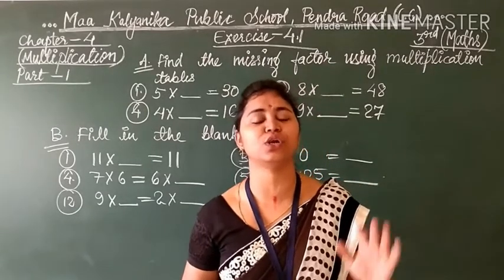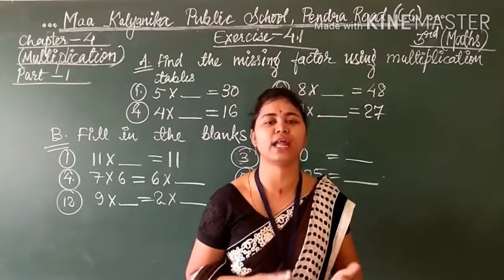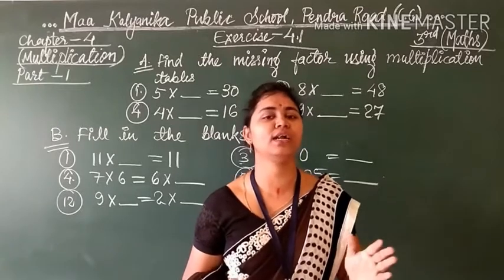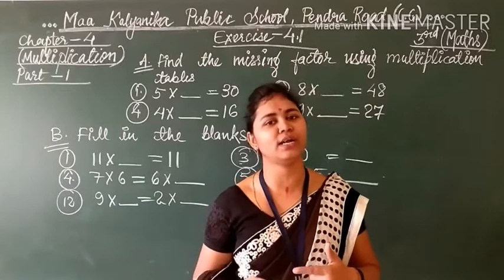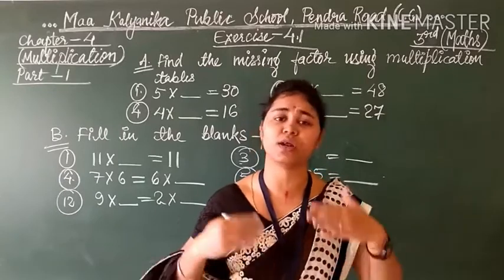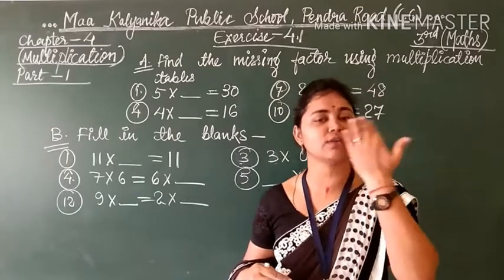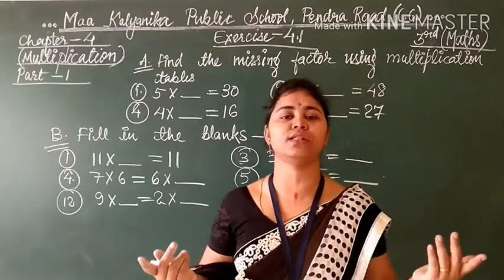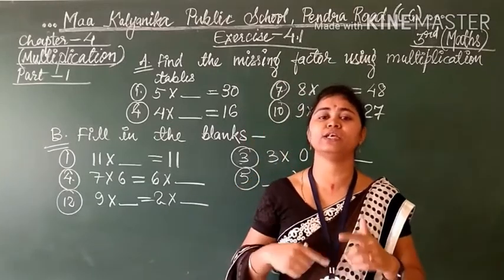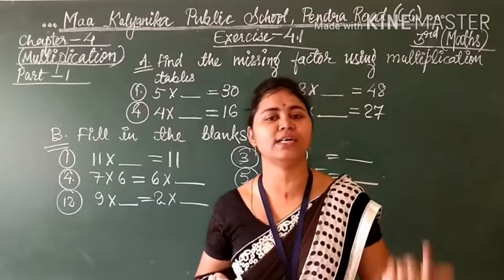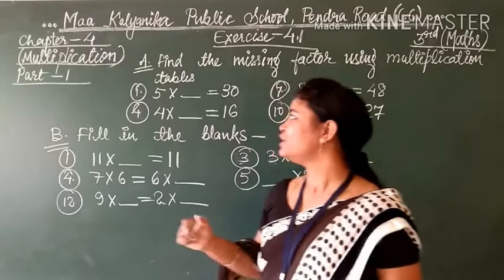In the starting you should learn 2 to 10, revise it regularly, then try to learn more, like 11 to 20. Sometimes what happens students, you have learned already today, but after a few days if someone asks you to tell the table of 15, you will forget. So for remembering it permanently you should revise it regularly, either in the morning or at night before sleeping.